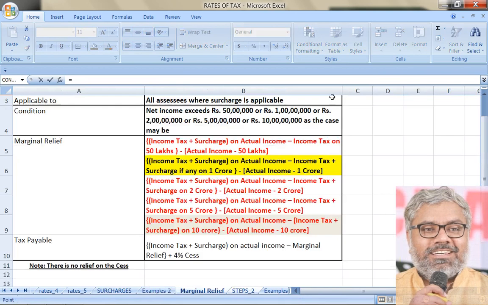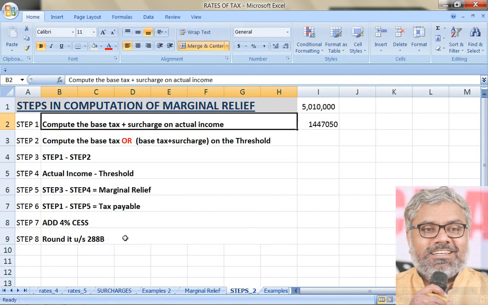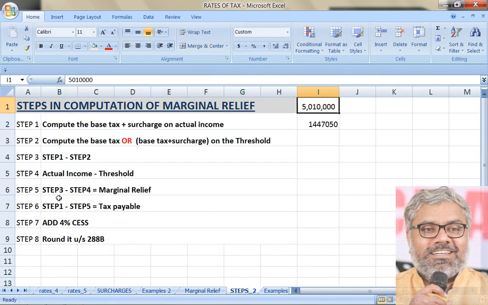So that can be taken here, or you can just take the total of these two things, base tax plus surcharge. So that's the first step. You know how to calculate this, so you can calculate it on paper. How much is that? 14 lakhs 47,050.